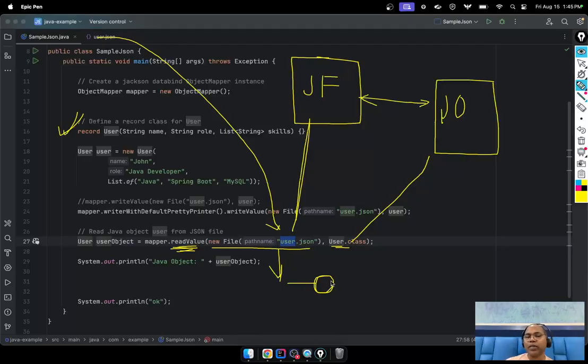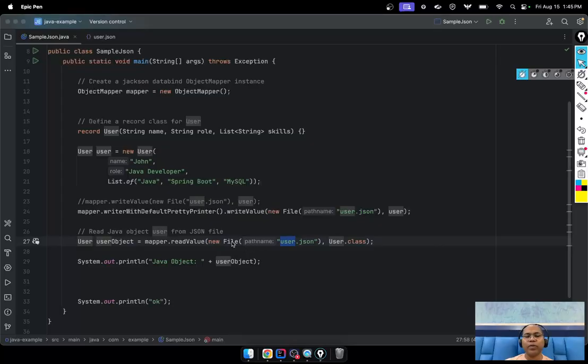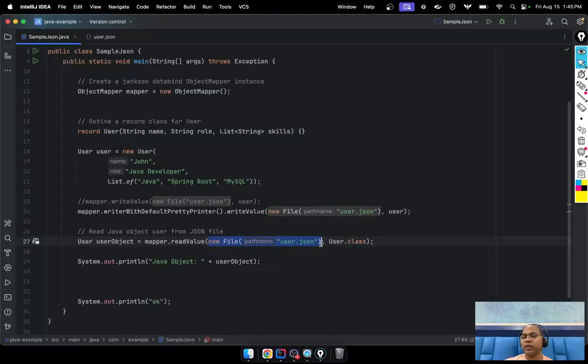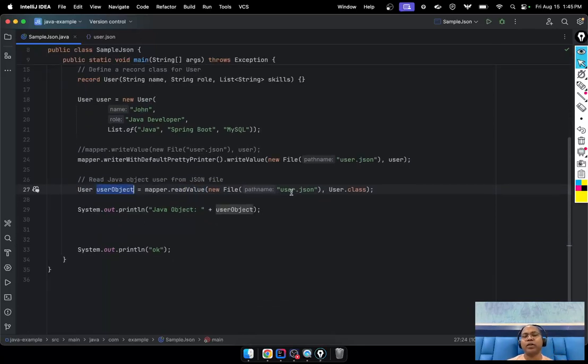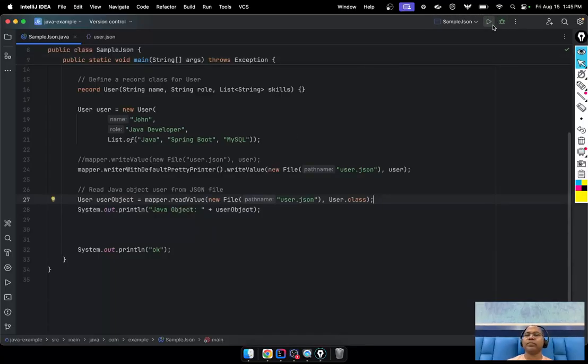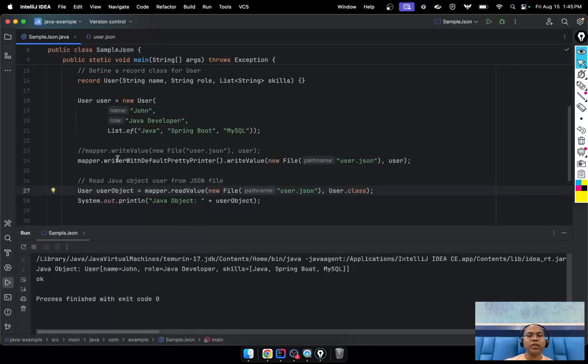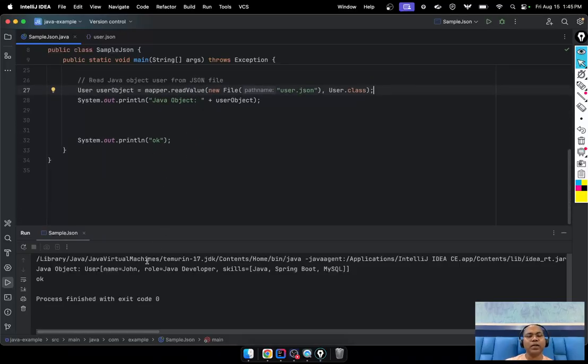So what kind of Java object? User. Here you can mention that. So here you pass two things: one, your JSON file, and the Java object class. This is the read object, now this is the user object. Now you receive the user object from the JSON file. And if you run here, notice we read the Java object from this JSON file.